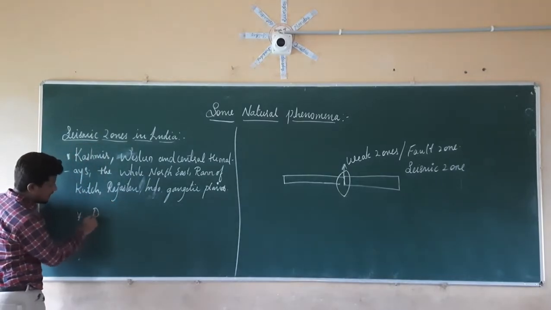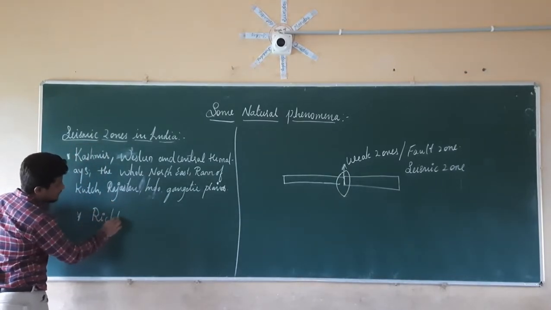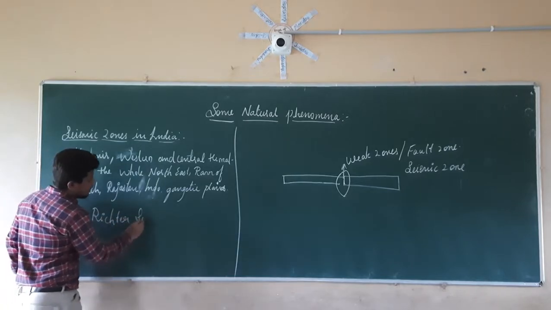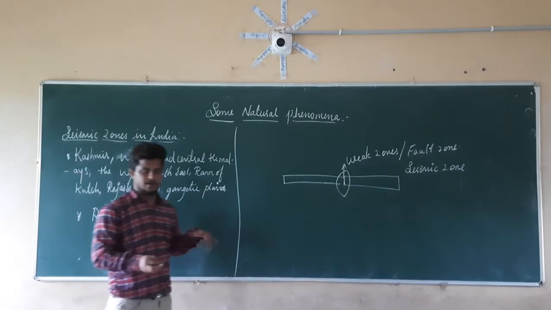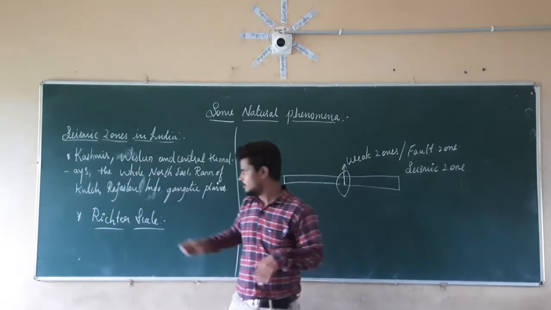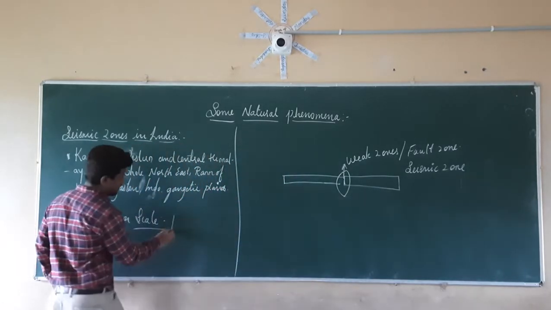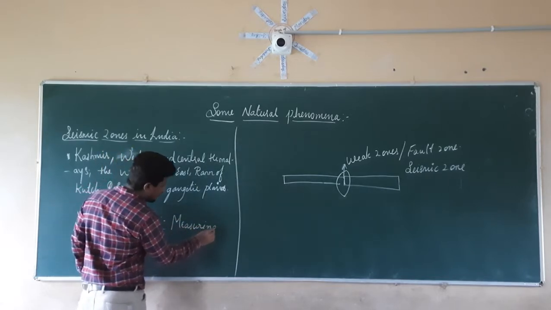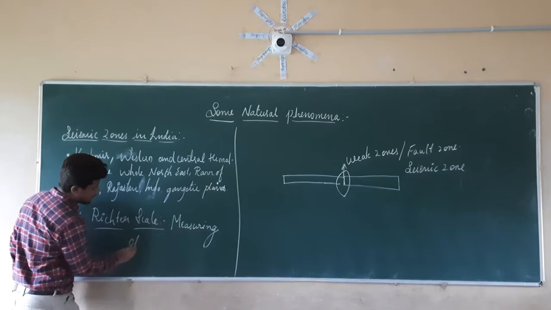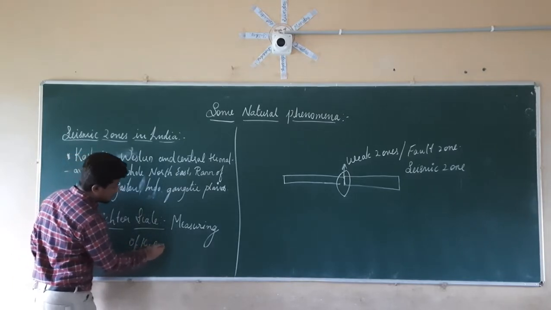Richter scale. By using the Richter scale, we can identify the power or intensity of the earthquake. Right. So Richter scale is nothing but the measurement of the power of the earthquake.